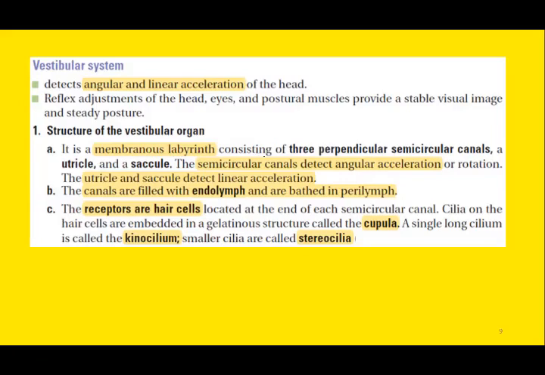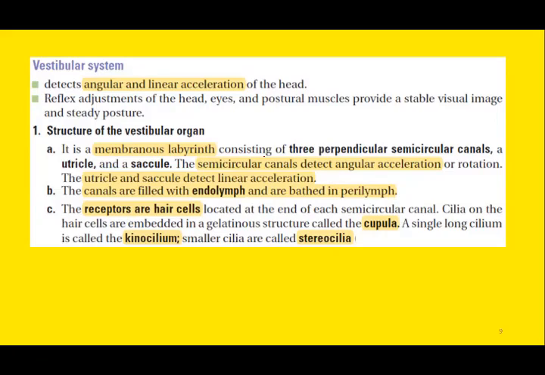So remember, at the junction of the vestibule and the semicircular canal, there is a small dilatation which connects the semicircular canal with the vestibule. And this junction, which connects the semicircular canal with the vestibular portion, is known as ampulla.